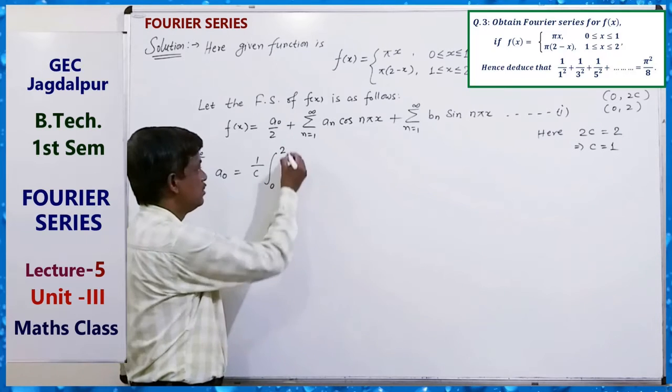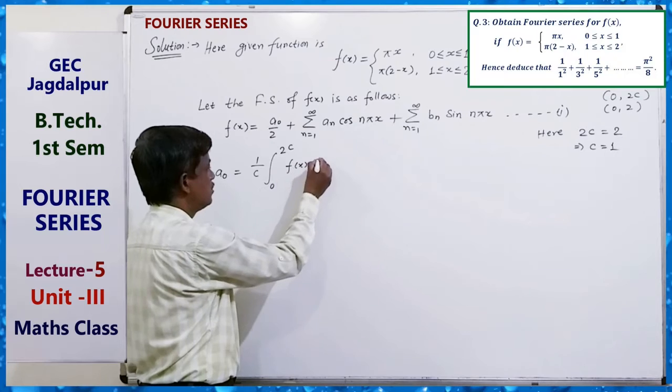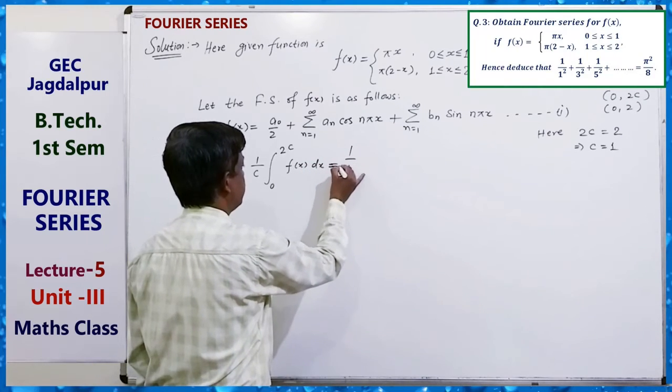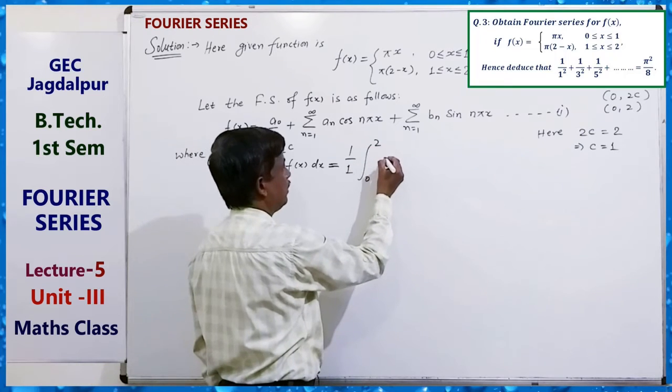f(x) dx. That is 1 upon 1, 0 to 2, f(x).